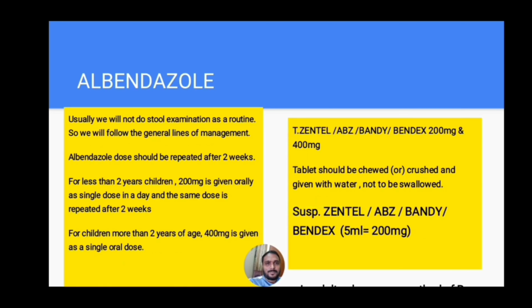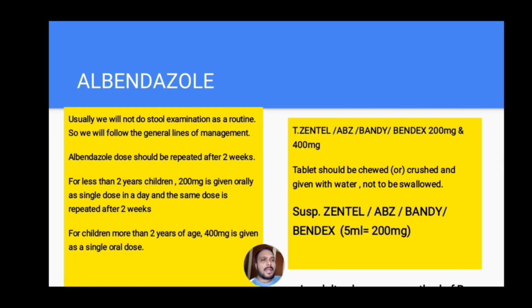Coming to the albendazole. Usually we will not do stool examination as a routine, so we will follow the general lines of management in children. Albendazole should be repeated after 2 weeks of first dose. For children less than 2 years, 200 mg is given orally as a single dose in a day and the same dose is repeated after 2 weeks of the first dose. For children more than 2 years of age and in adults, 400 mg is given as a single oral dose in a day and the same dose is repeated after the 2 weeks of first dose.